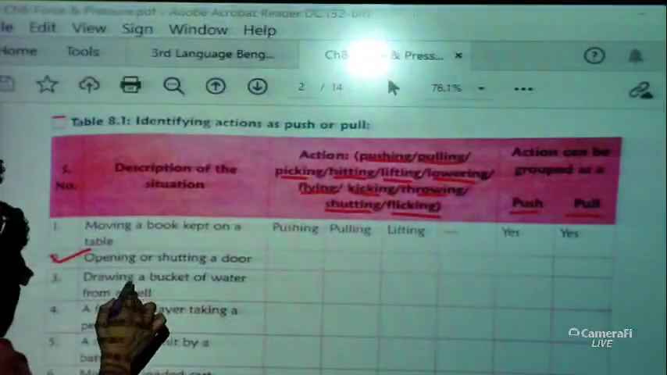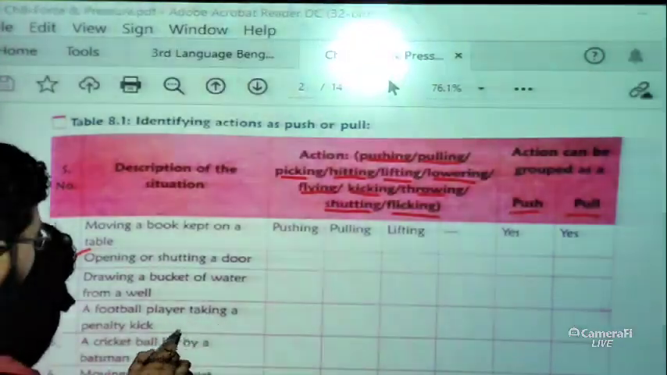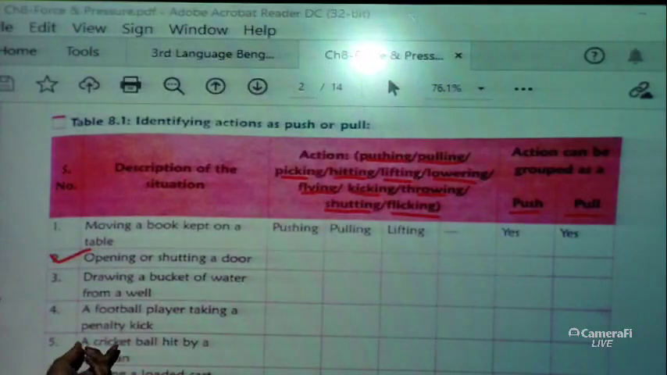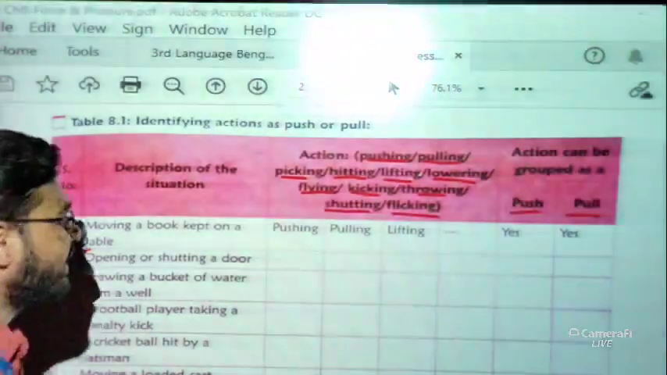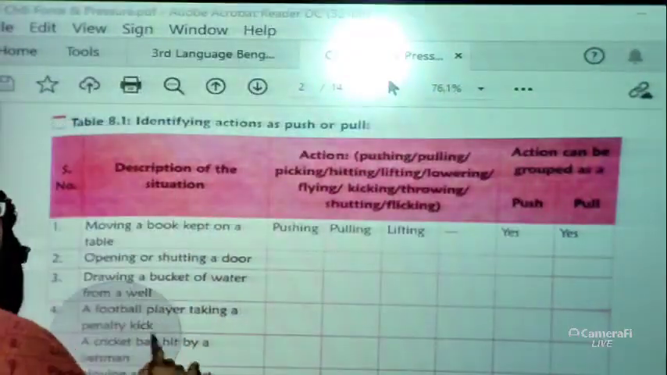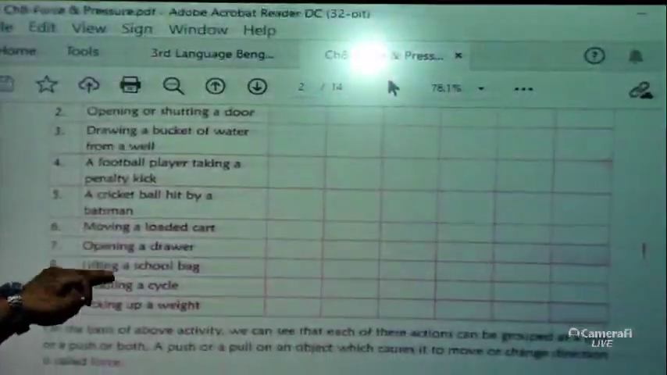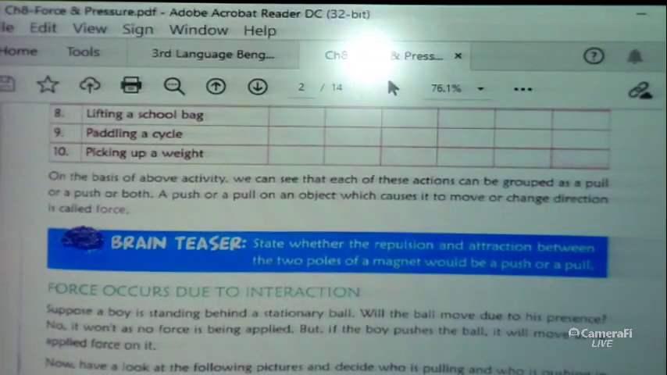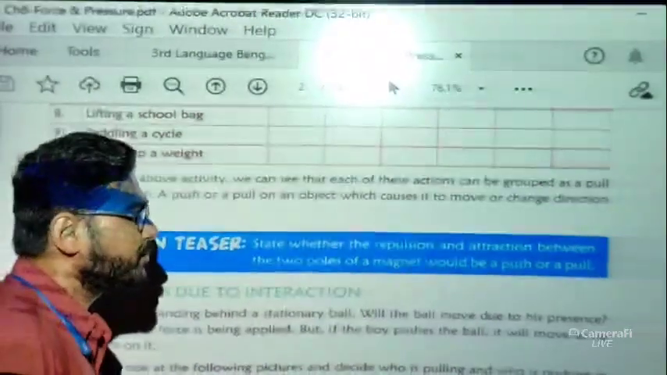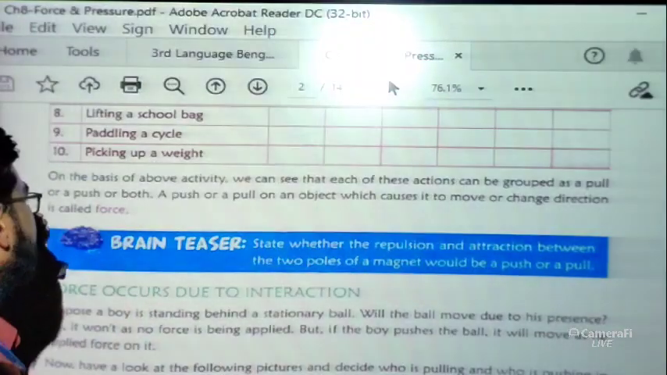Now many things are there: opening or shutting a door, drawing a bucket of water from a well, a football player taking a penalty kick, a cricket ball hit by a batsman, moving a loaded car, opening a drawer, lifting a school bag, paddling a cycle. So plenty of examples are there. So what you have to do, just fill the table by yourself, no need to discuss with others, because it will enhance your thinking power of this portion, okay.